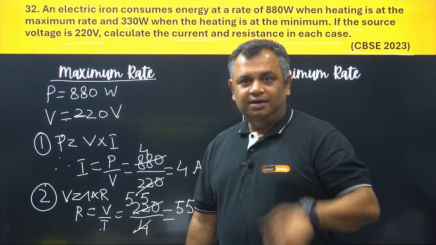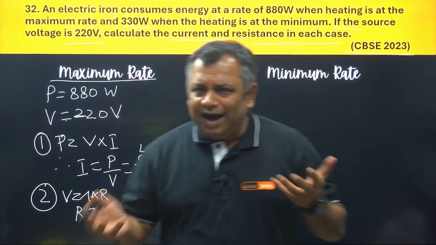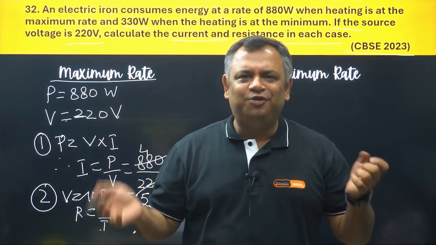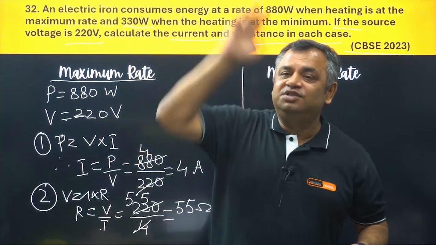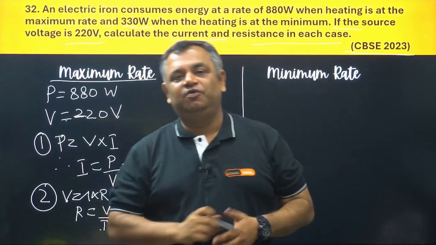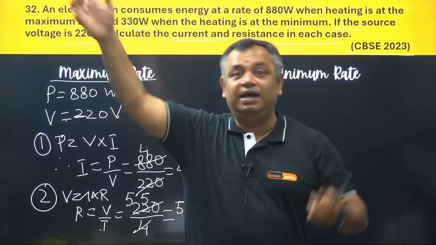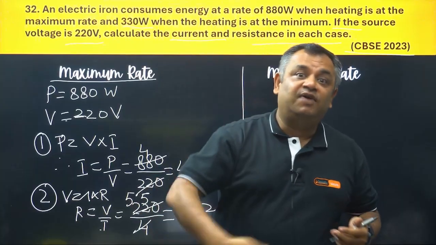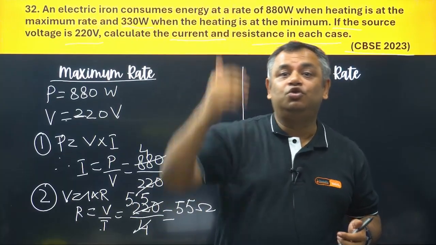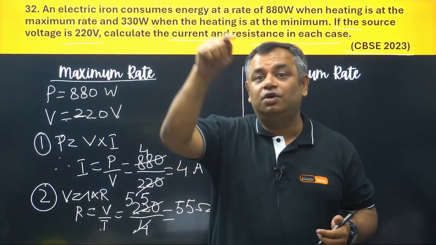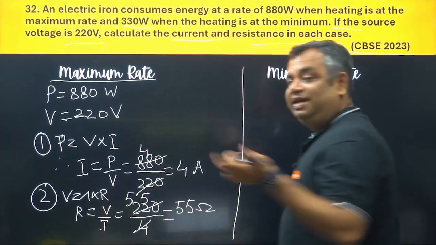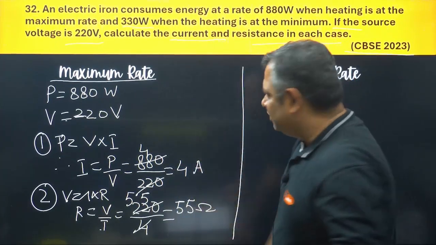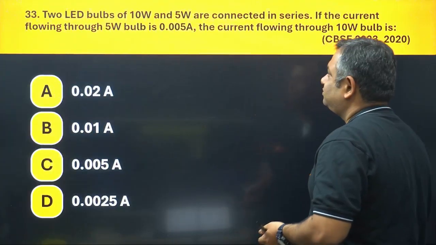Now are you understanding and getting how you are going to become the player of electricity? Hope you are playing with it right now using V is equal to IR, P is equal to V into I, V is equal to IR. Like I said, don't forget I is equal to Q by T, V is equal to work done upon charge. Series, parallel, slowly you are getting mastery of it.